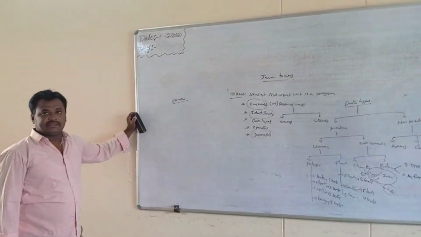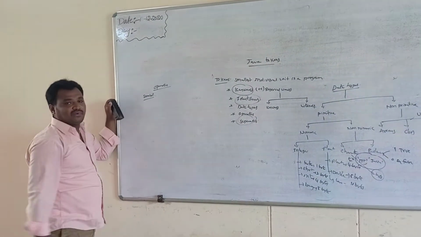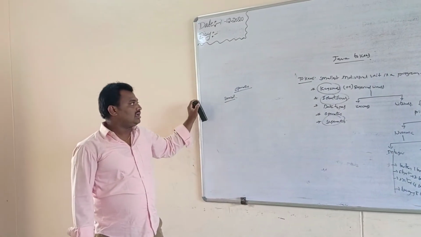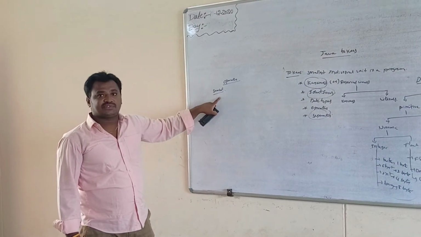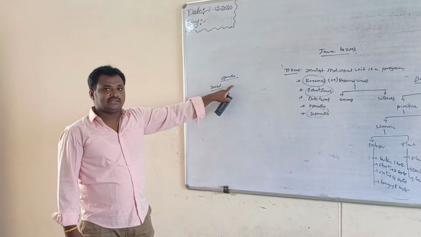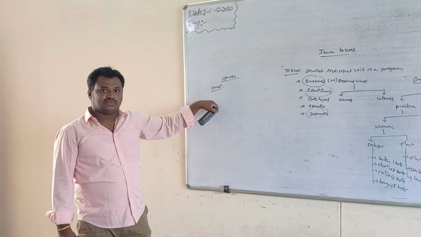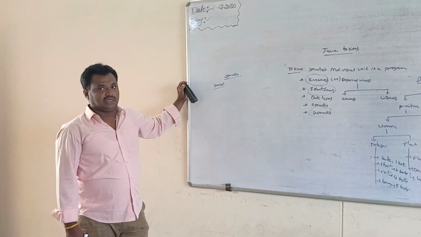An operator is a symbol. It will perform mathematical or logical operations. Mathematical operators are addition, subtraction, multiplication, division. Logical operators are again classified into types, that is logical and, logical or, logical not.